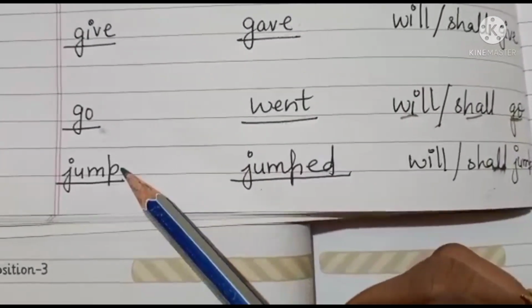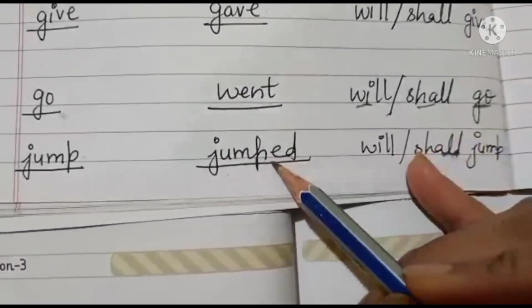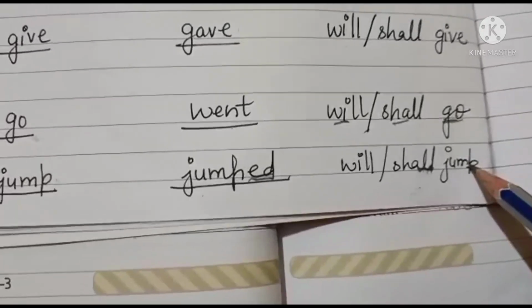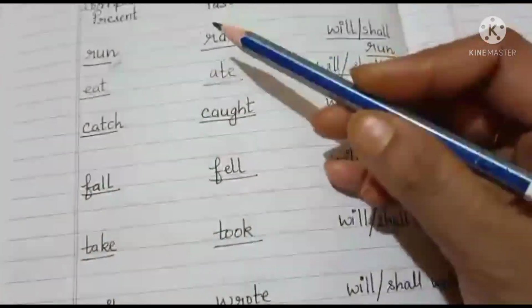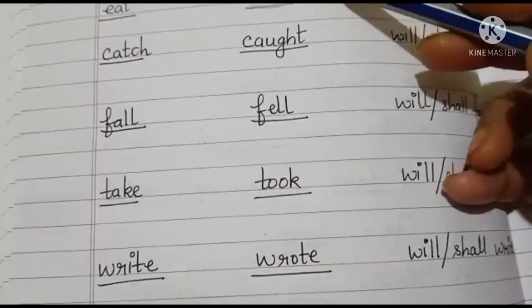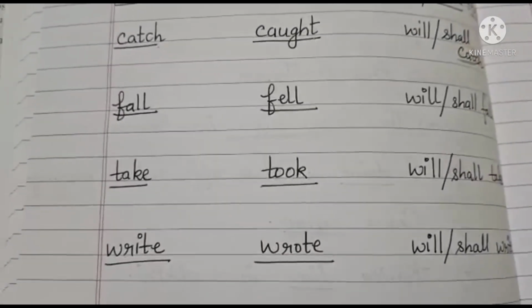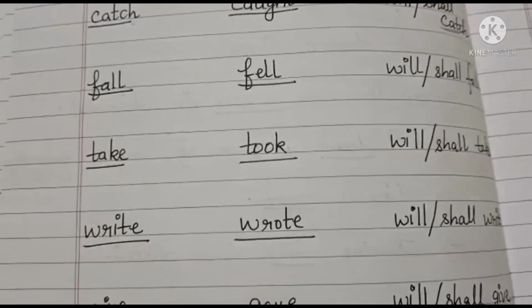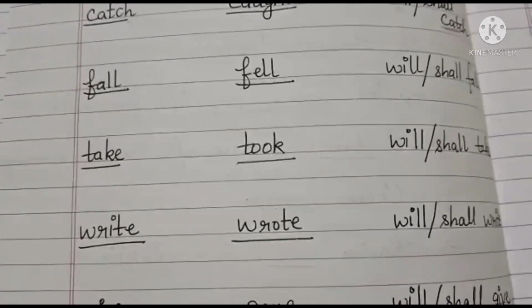Similarly, the past tense of jump is jumped. Here you add ed. And then will or shall jump is future. Okay children, these are some examples that I have given you because you have some exercises in your book. Okay. So one more rule of simple present tense, children, you have to understand. So let's see some more examples.